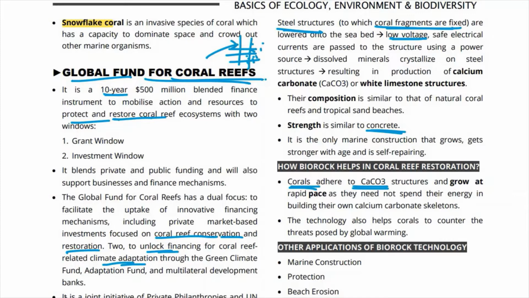They can grow at a rapid pace क्योंकि अब corals को अपना energy ये calcium carbonate skeletons बनाने में खर्च नहीं करना पड़ रहा है. So they grow rapidly here. So ये जो technology है, this helps corals counter the threats that are posed by global warming. So it helps them grow at a rapid pace, and it is a very important technology as far as coral reef restoration is concerned. So remember, biorock technology is associated with coral reef restoration.